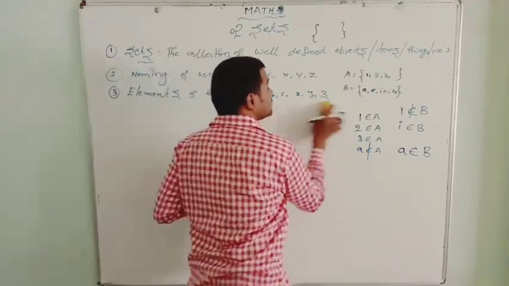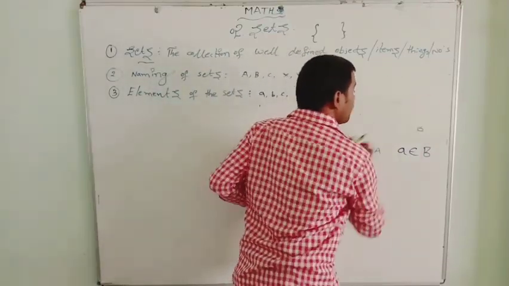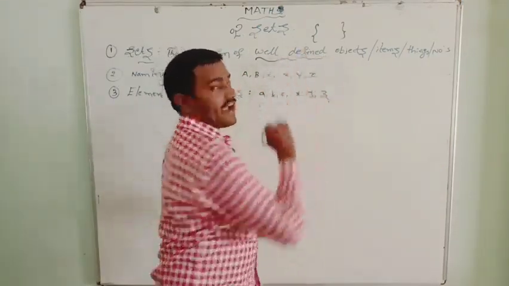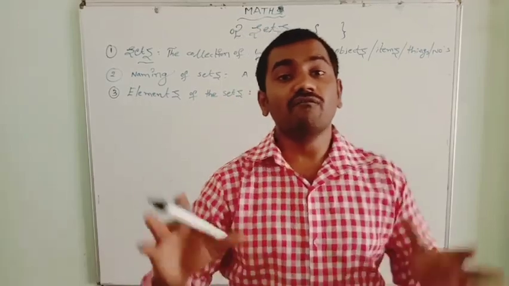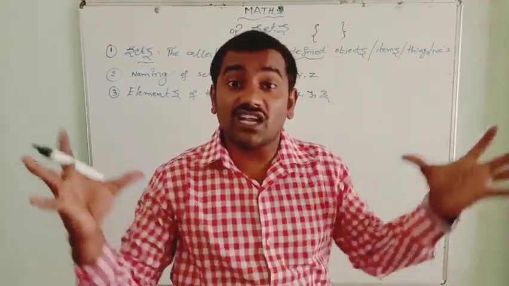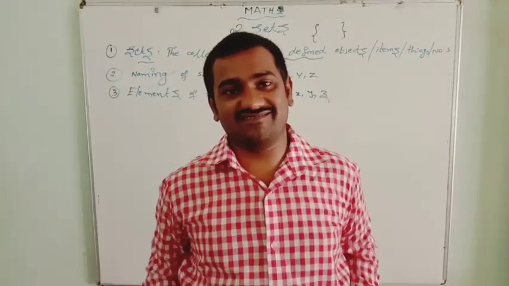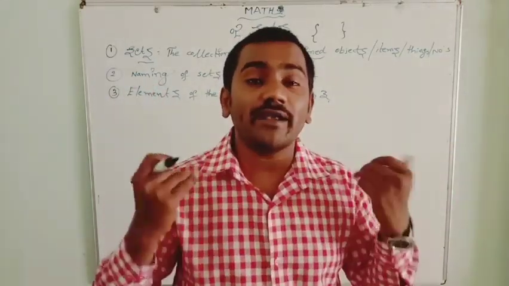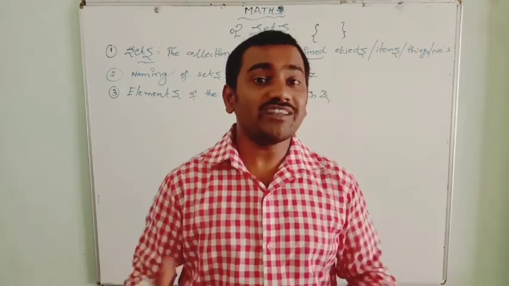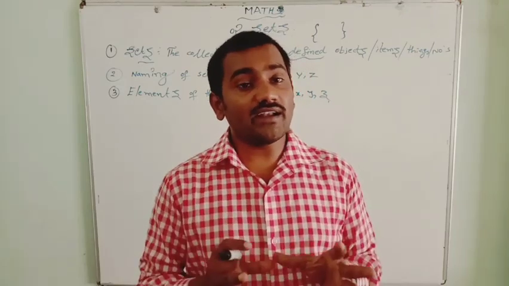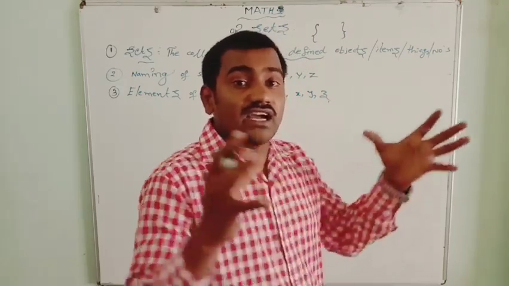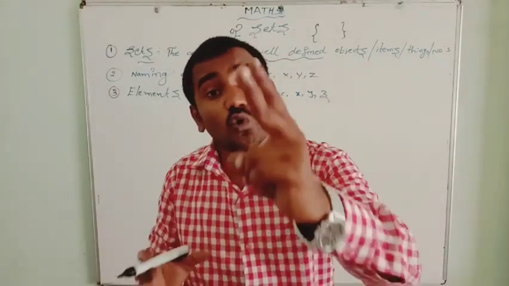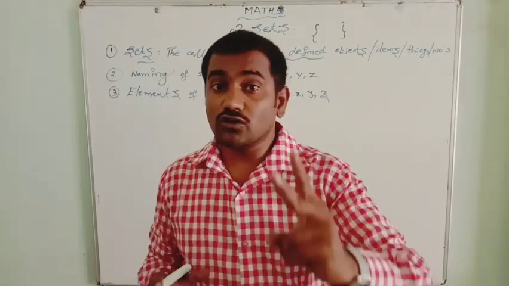Now next we have to learn, as I told you, the meaning of well defined. I said the collection of well-defined objects. Then what is the meaning of well defined? To tell whether a collection is well defined or not, it should follow two rules.